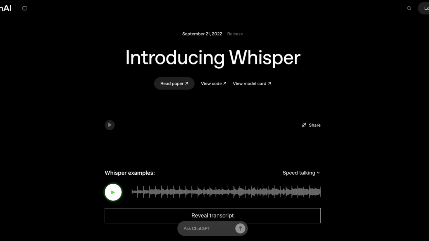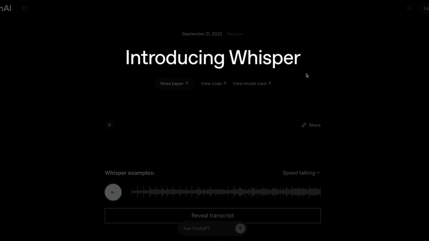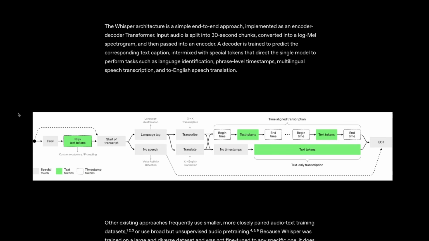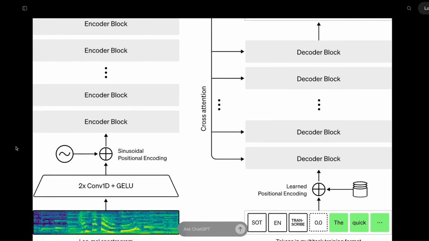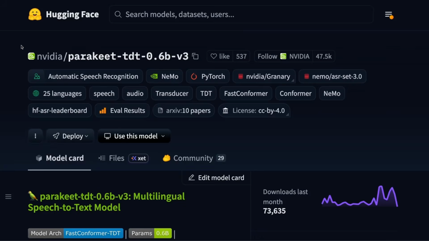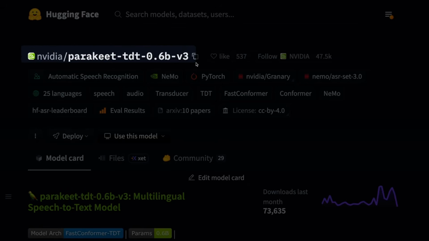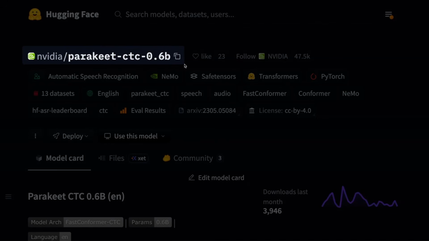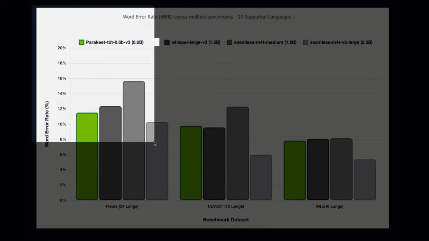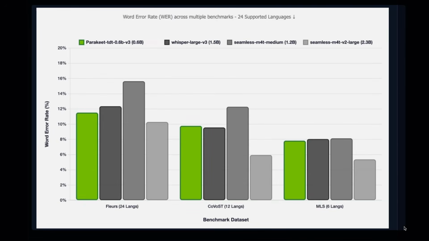In 2022, OpenAI released Whisper, which set the gold standard for local speech-to-text transcription. This was an end-to-end encoder-decoder architecture. After Whisper, NVIDIA is really leading the automatic speech recognition category with their local Parakeet models. They have released both the autoregressive versions and non-autoregressive models. And these models are not only better at word error rate, but also are much faster compared to Whisper and some of their other competitors.